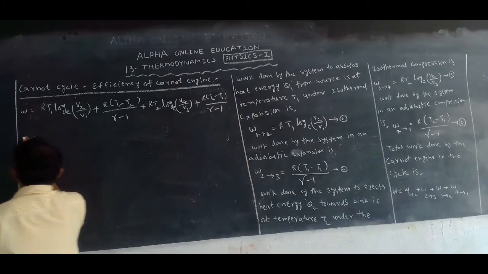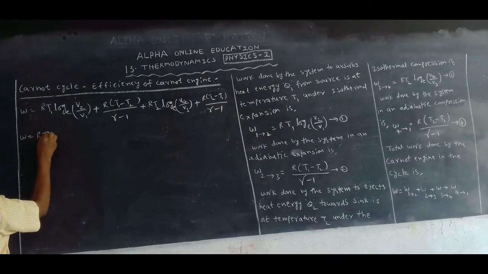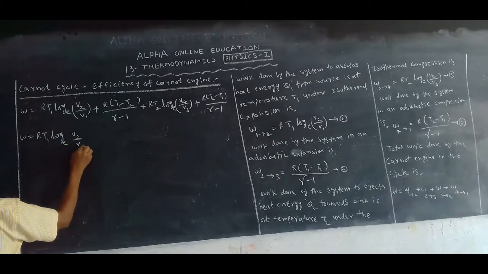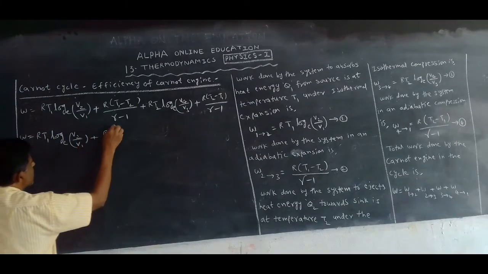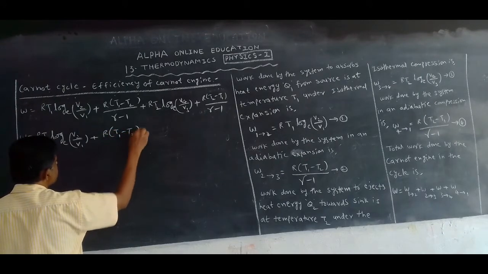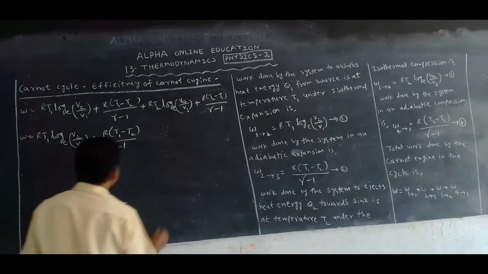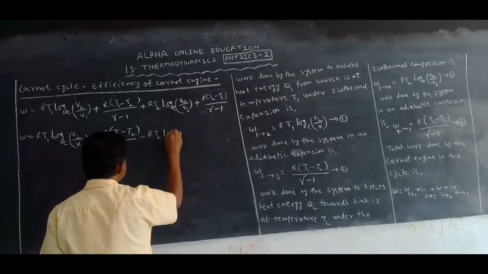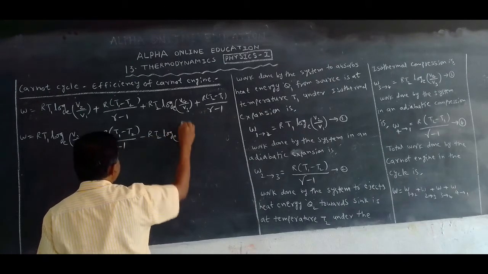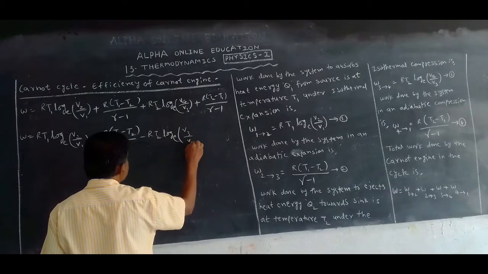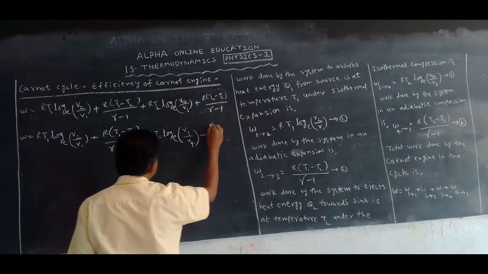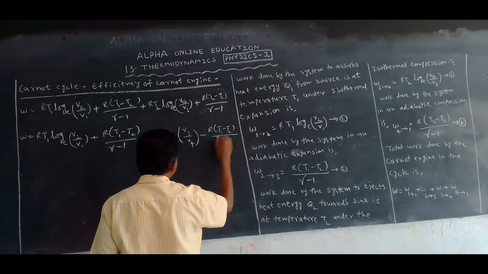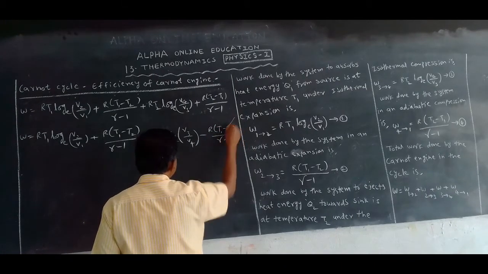Now W is equal to R T1 log in the base of e V2 by V1 plus R T1 minus T2 by gamma minus 1. I am taking the negative of R T2 log in the base of e; if you take a negative sign, it becomes V3 by V4. Again here negative R T1 minus T2 by gamma minus 1.